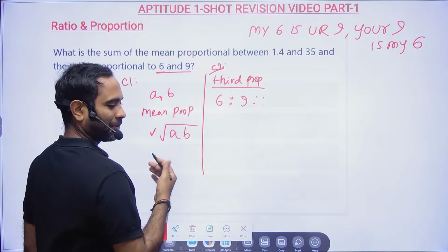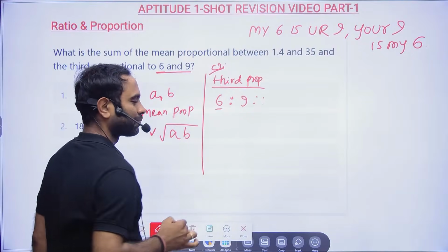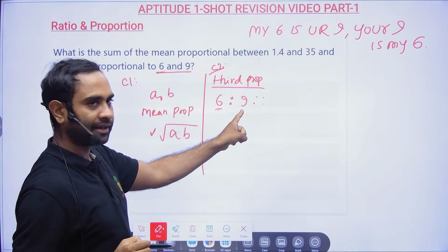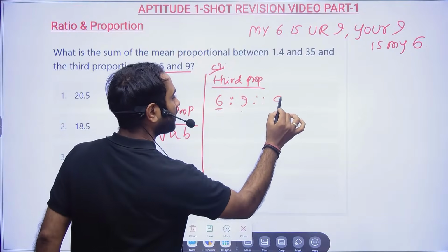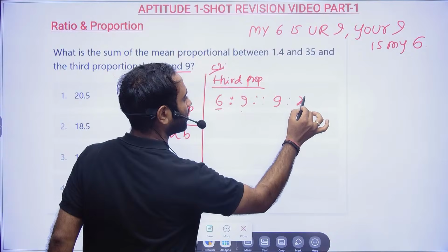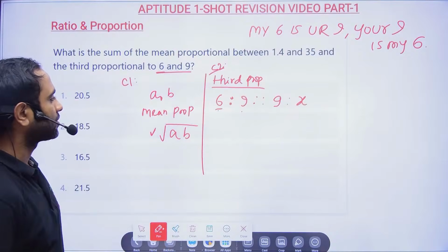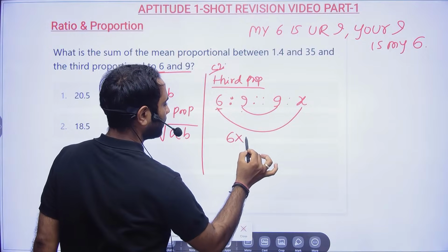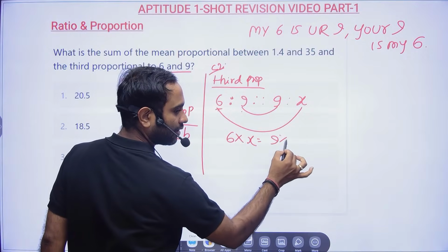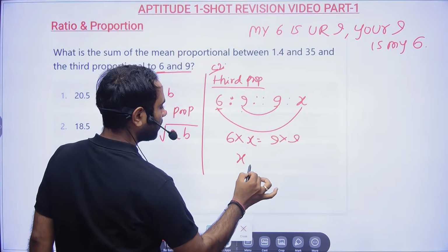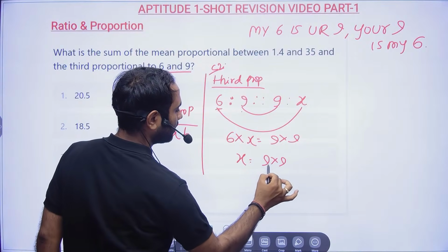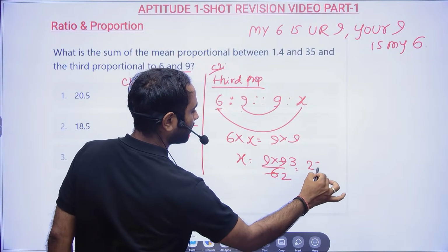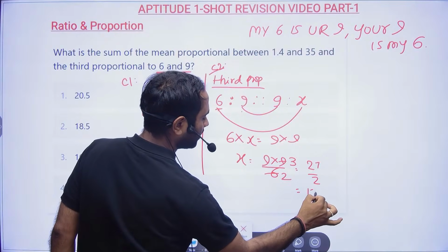Okay, so here if you see, if you're taking 6 liters of milk, you are adding 9 liters of water. If you take 9 liters of milk, then how much water will you add? That is your third proportional. Now multiply this corner, multiply this corner. So 6 into x is equal to 9 into 9. So x will be equal to 9 into 9 by 6. So 3 2s are 6 and 3 3s are 9, so 27 by 2. That means 13.5.